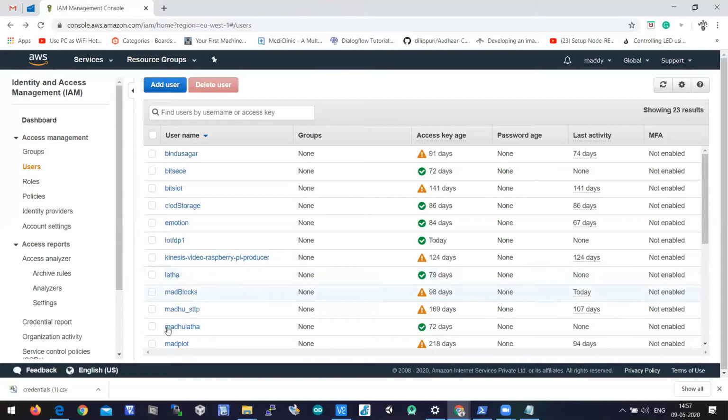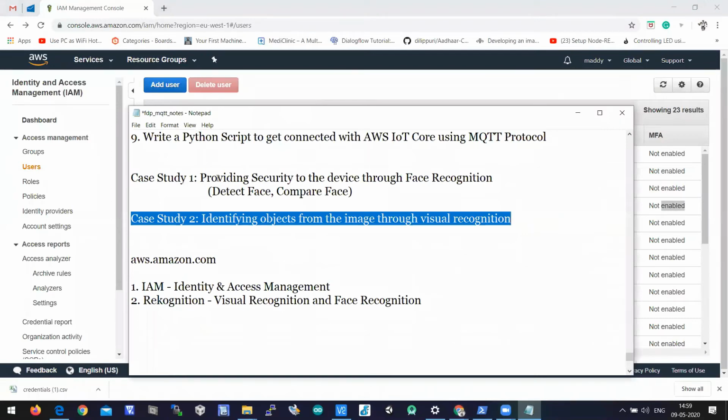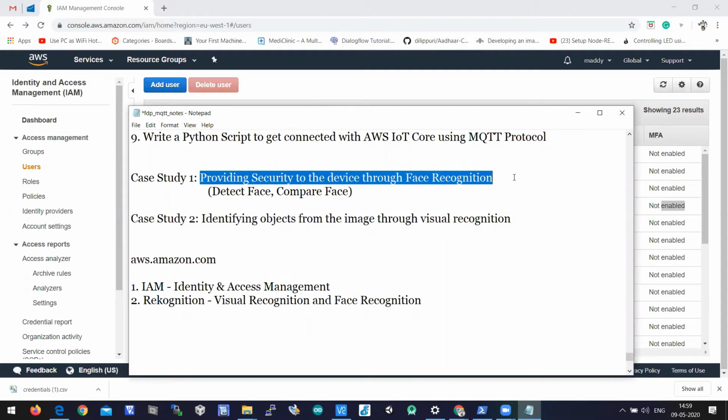I'll repeat the process once again. Today our topic is the process of image analysis, something like providing security to the device through face recognition, and also we wanted to identify objects. Say if you show a chair image to the visual classifier, the visual recognition technique, then it should say that a chair was predicted in the image.